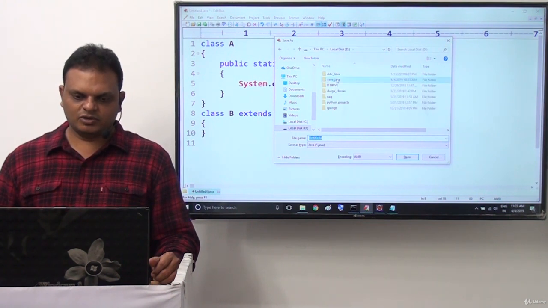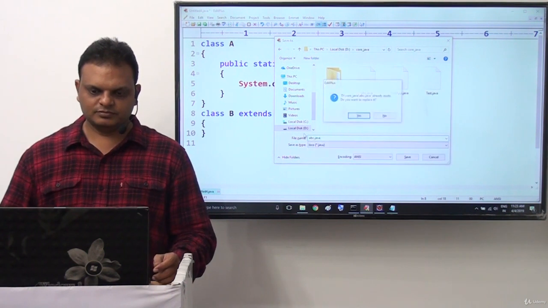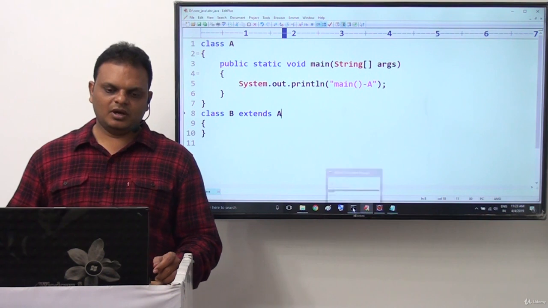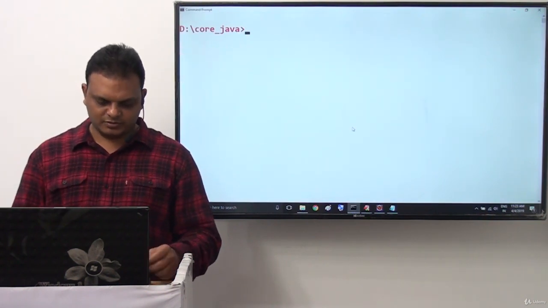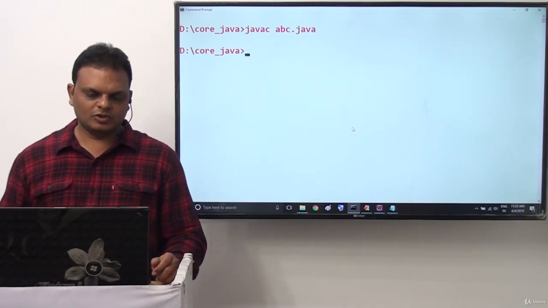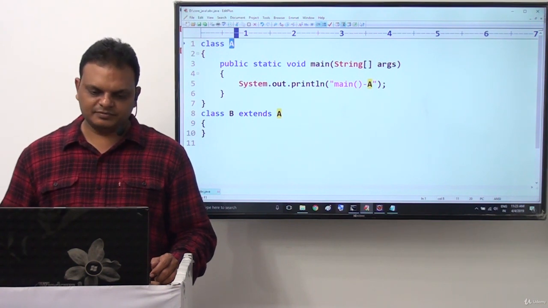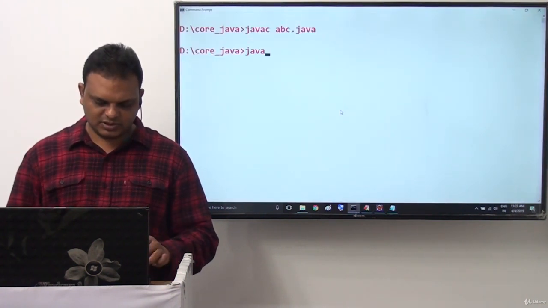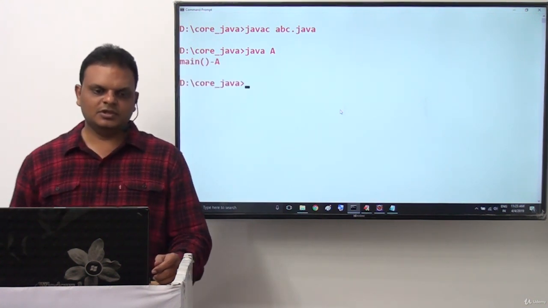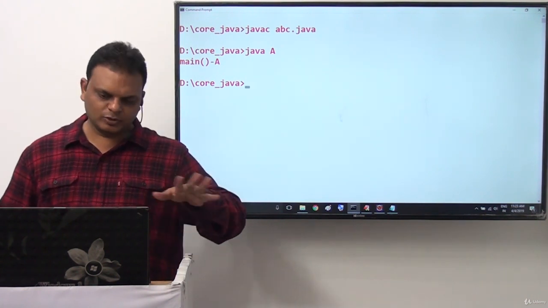Now D drive and core Java. Now I want to save this file with abc.java. It's okay. Now I want to compile this first of all. javac abc.java. Good. Successfully compiled. Now actually main method is available in class A. Now here Java space A. Here we are getting main method A. That's fine. Up to this also no problem here.